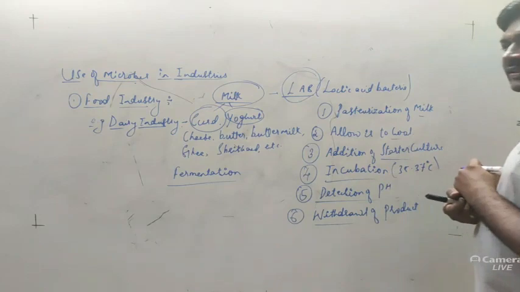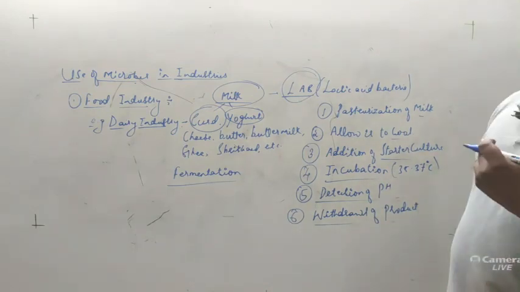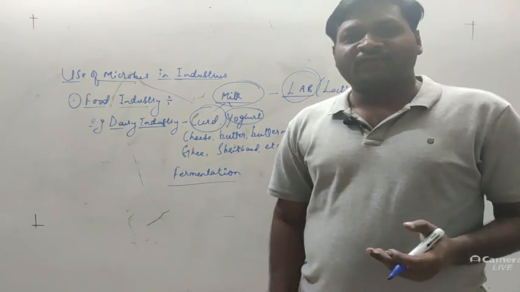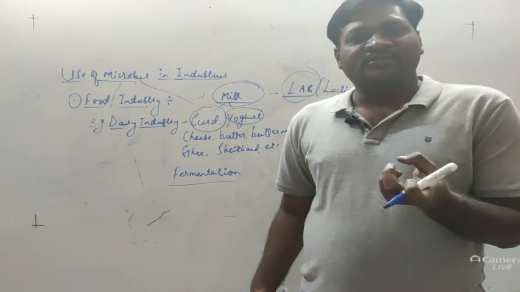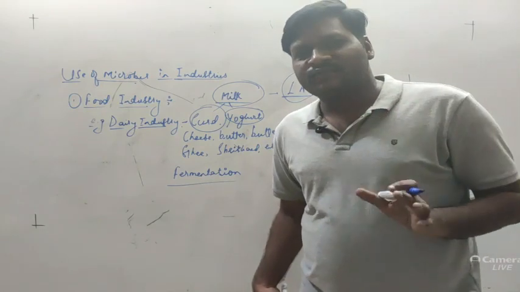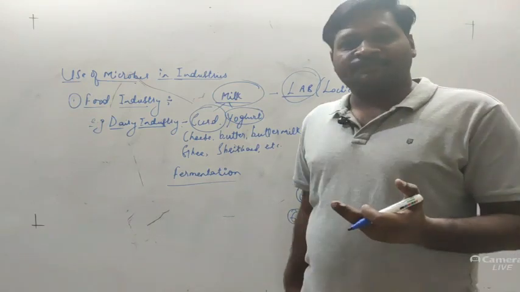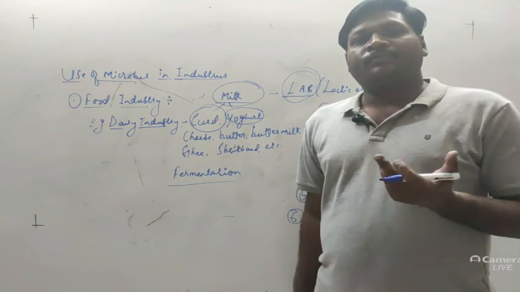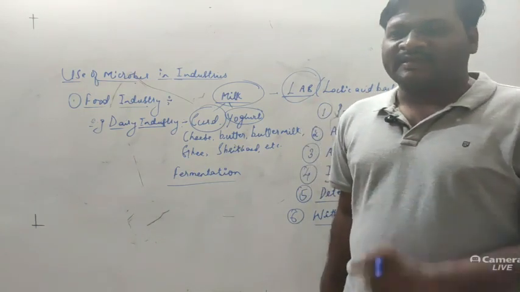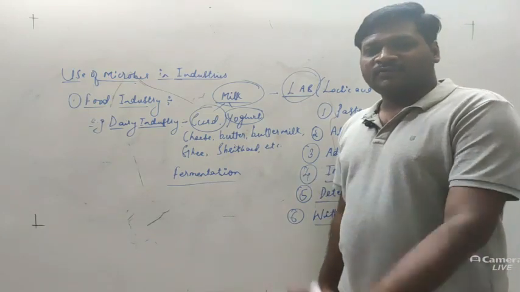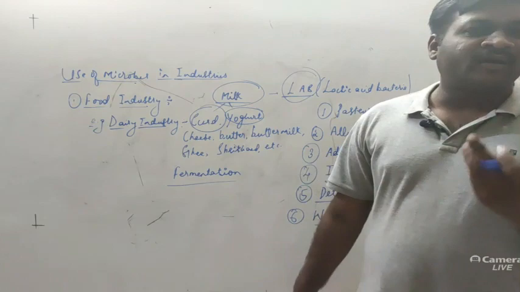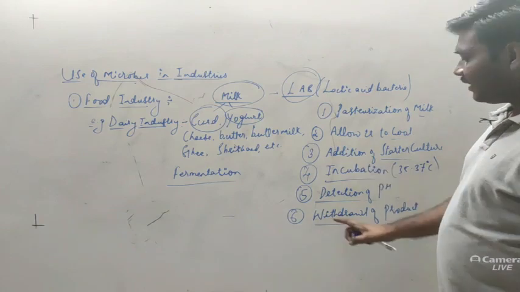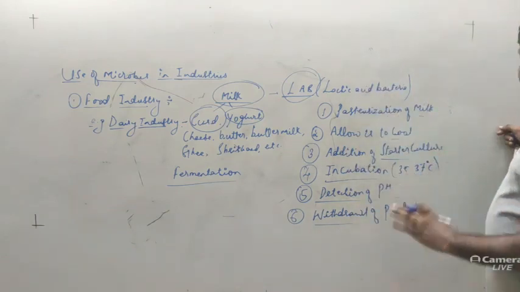After coagulation we can get different products like cheese, and different types of cheese are also there. In the market, we know that pizza cheese is different. Then some cheeses are there which are spongy. So different textures and different patterns of cheese are available in the market, and these cheeses are processed by particular bacteria. Like Swiss cheese, which has been processed by Propionibacterium shermanii. This is the name of the bacteria which is used for production of Swiss cheese. Apart from this, Roquefort cheese is there. So these different cheeses are produced by different bacteria, but they include similar steps.